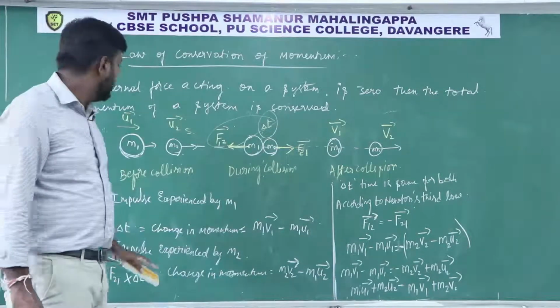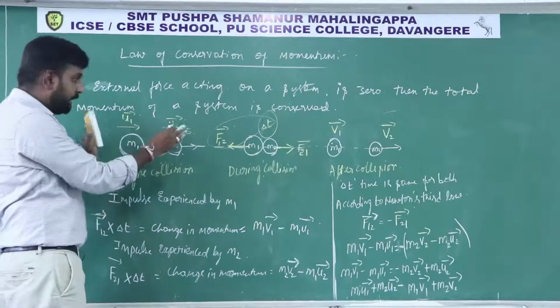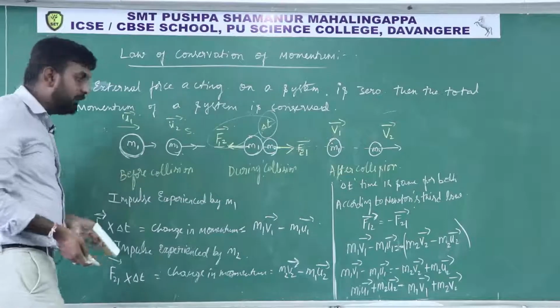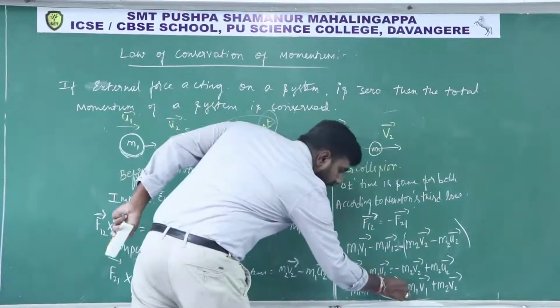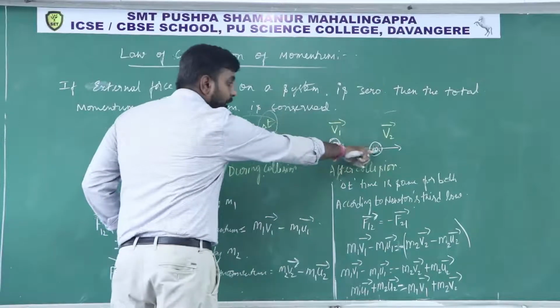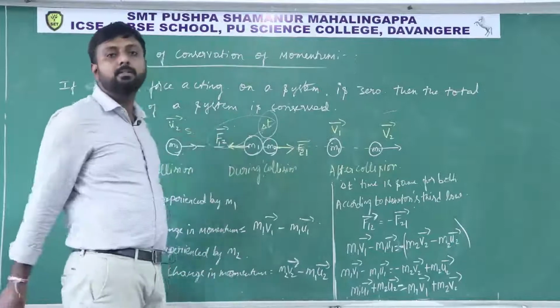m1 u1 plus m2 u2, that is the initial momentum of the system before collision, is equal to m1 v1 plus m2 v2, that is the total momentum of the system after collision.